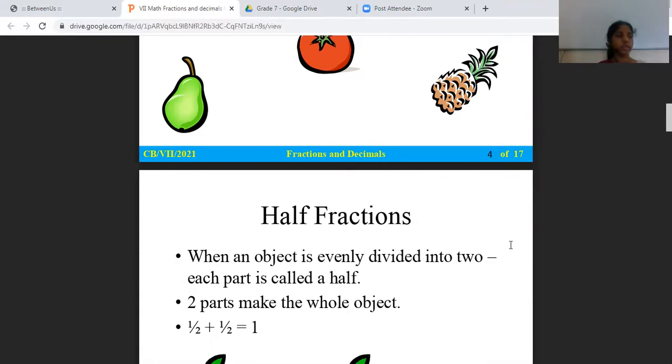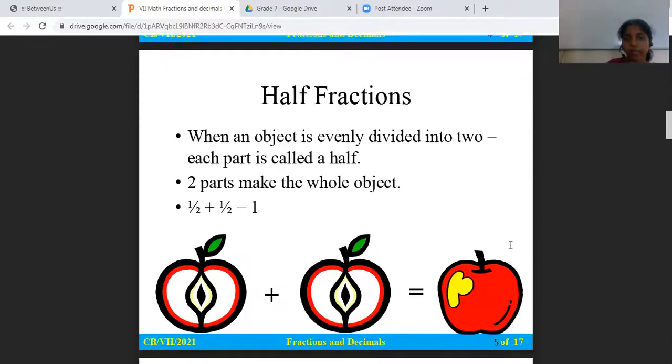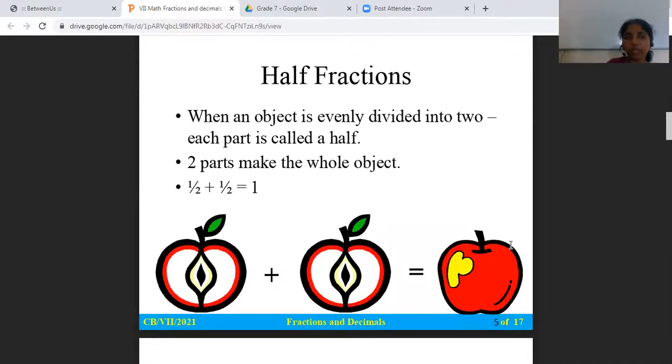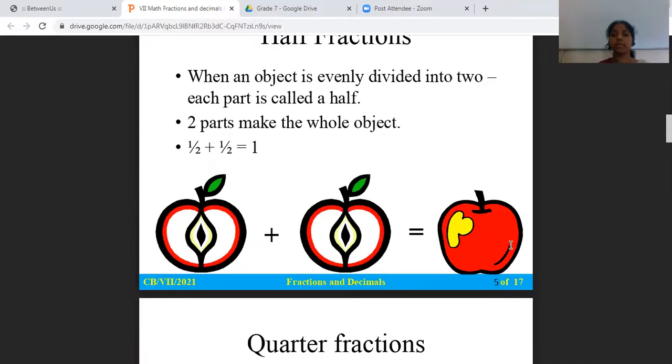The example I gave: I took a paper and divided it into two equal parts. That is called the half fraction. If I join these two parts together, they make a whole object. So half plus half is 1. When you join the apple halves back, you get one whole apple.